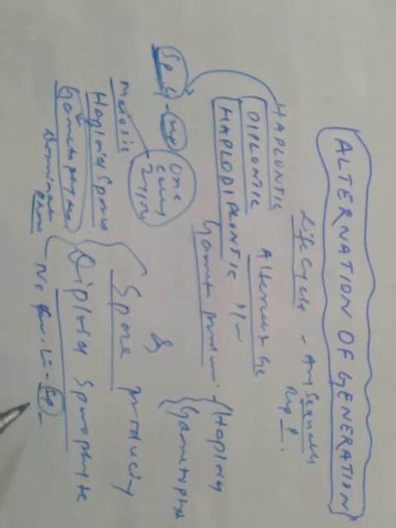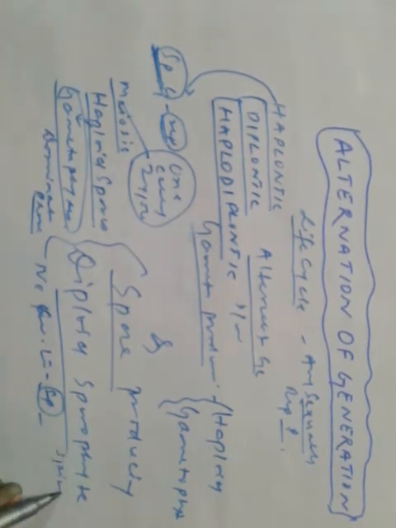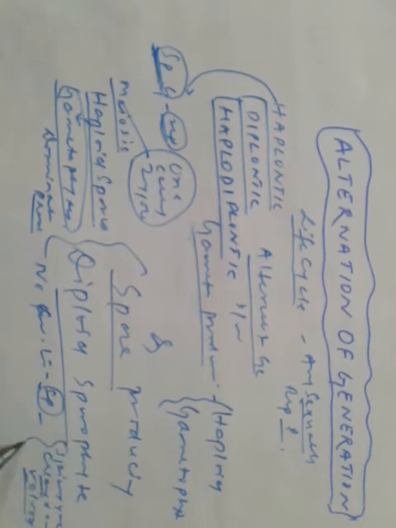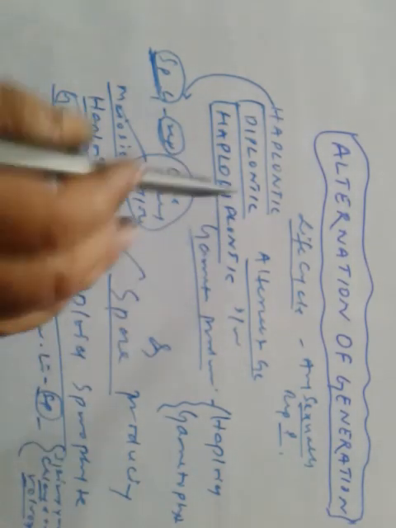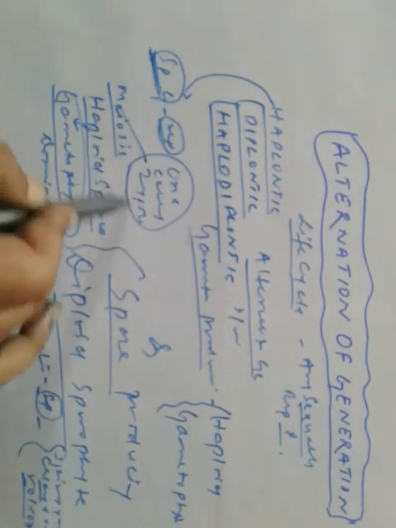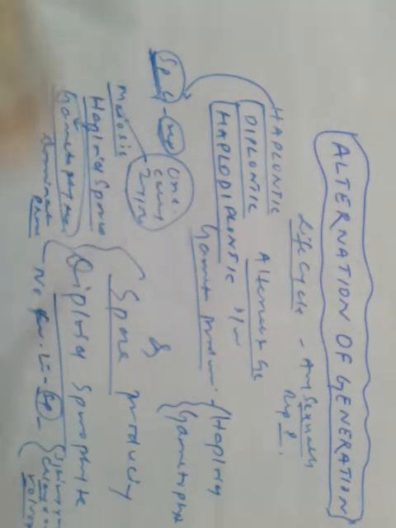And the examples are Spirogyra, Chlamydomonas, Volvox. They represent this haplontic phase. So what happens in haplontic phase? The sporophytic generation is represented by one-celled zygote, which undergoes meiosis and forms haploid spores, and these haploid spores form gametophyte.